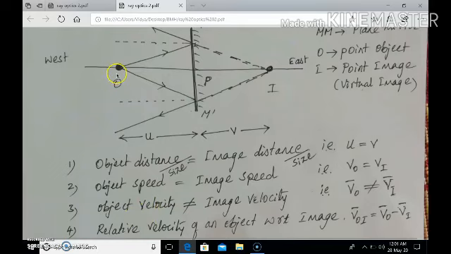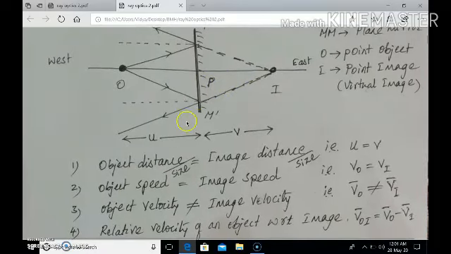If an object moves towards the mirror with some velocity, the image moves with the same velocity in magnitude, but in the opposite direction. Since the directions of motion of object and image are opposite, the velocities are not the same, whereas the speeds are the same. The fourth property